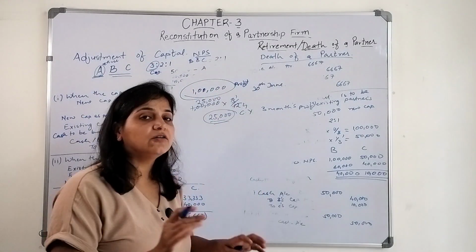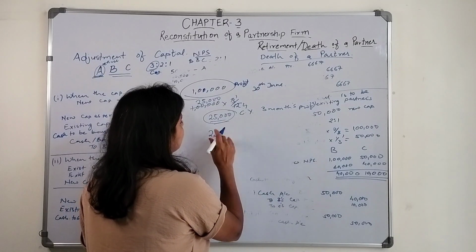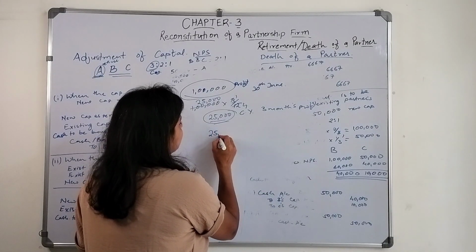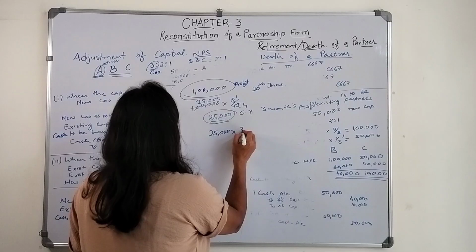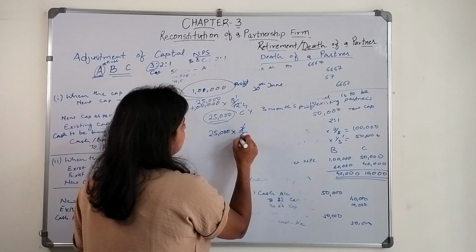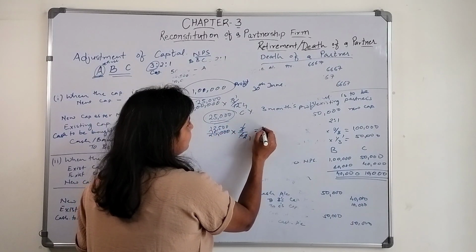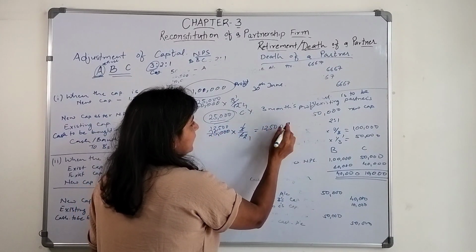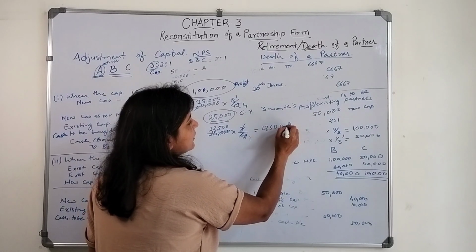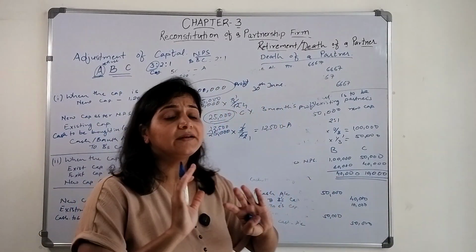This 25,000 belongs to all the 3 partners. So A's share is 25,000 into 3 by 6, that is 12,500. So the profit of A is 12,500 for 3 months. This is how we will calculate the profit.